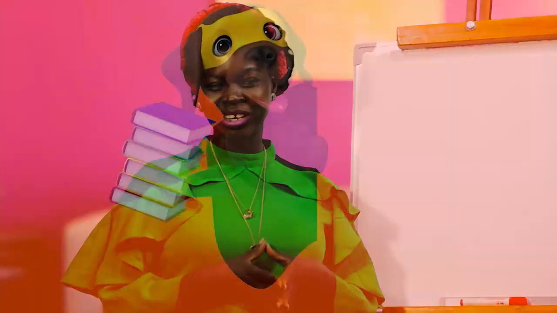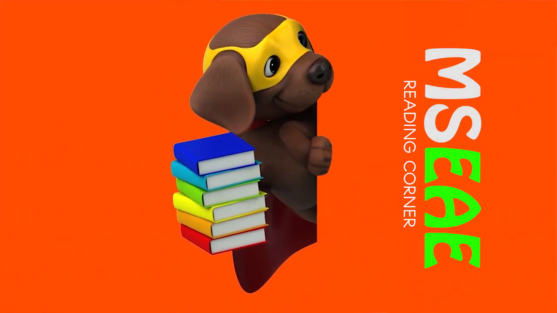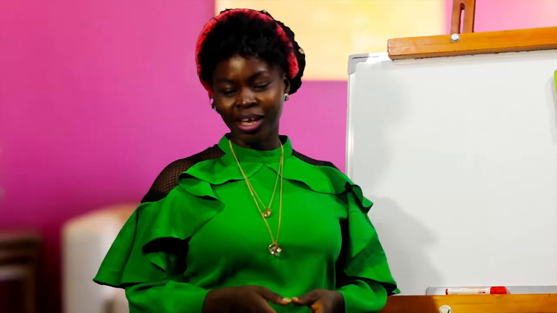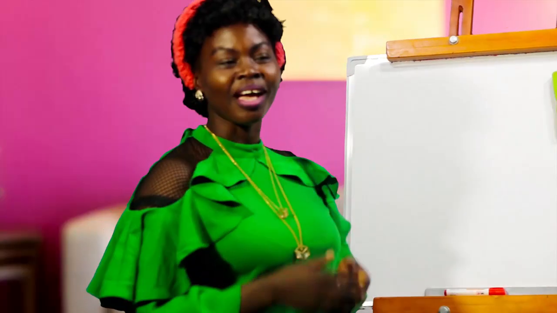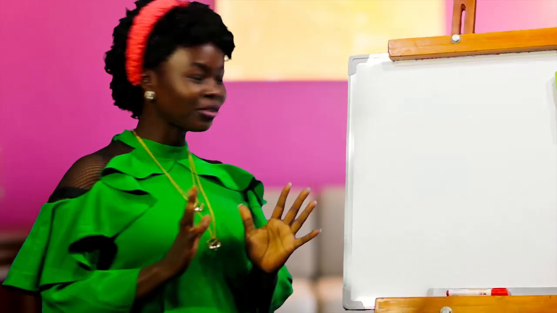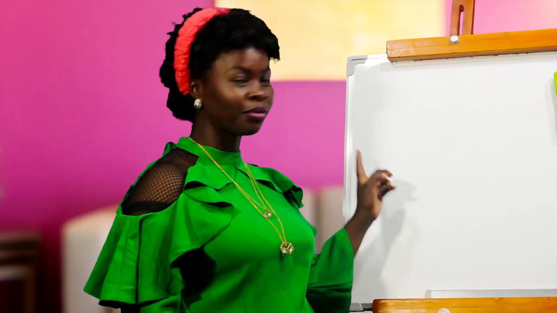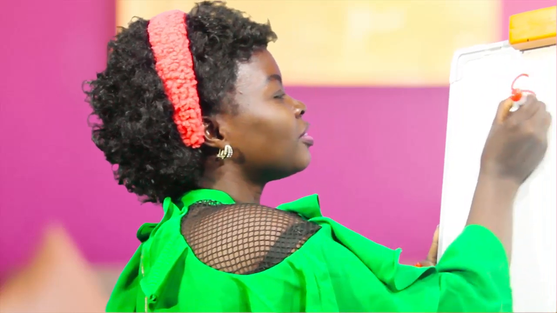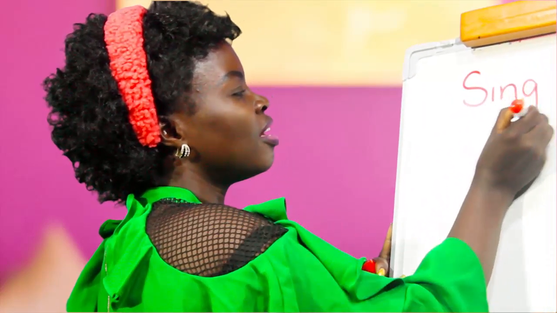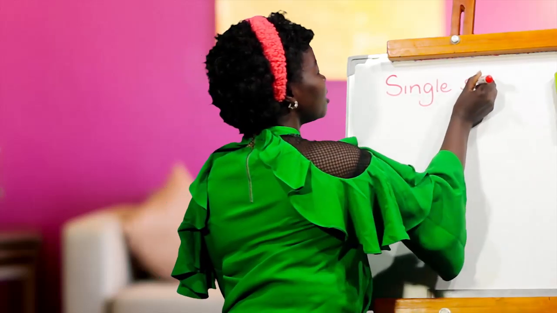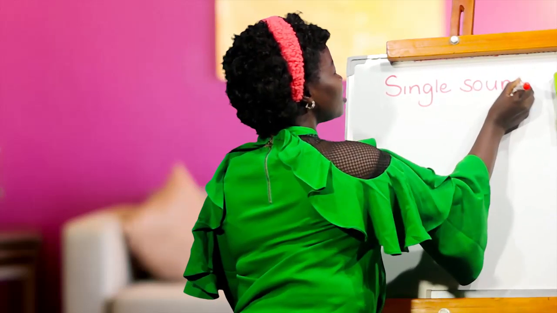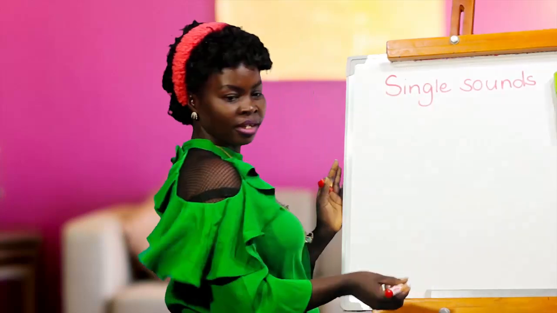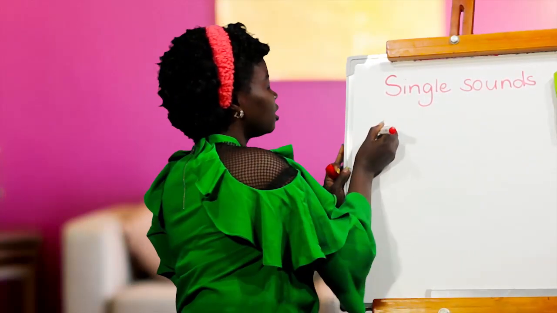Welcome back to Mrs. Reading Corner. In today's video, we are going to look at single sounds, long sounds, and double blends. So we are going to start with the single sounds. The single sounds are basically the sounds of the alphabet. So these are our single sounds. Let's write here the single sounds. So we are going to say the sounds.